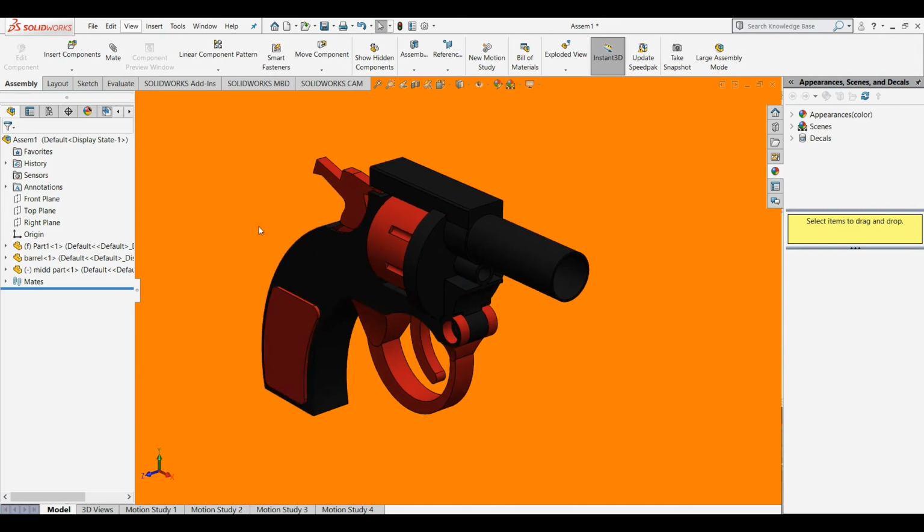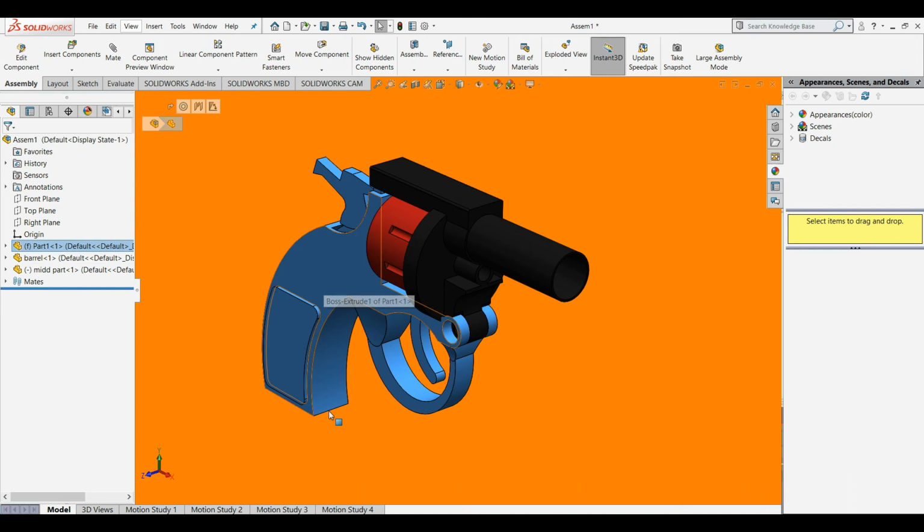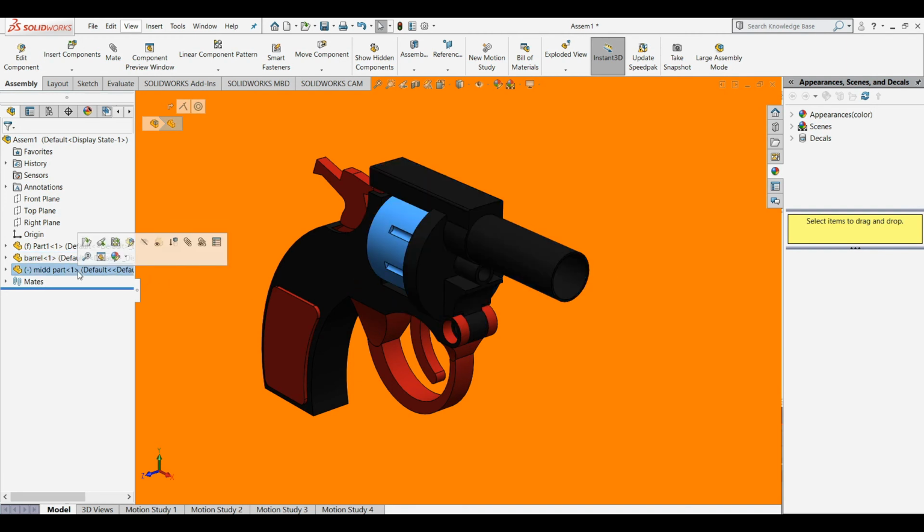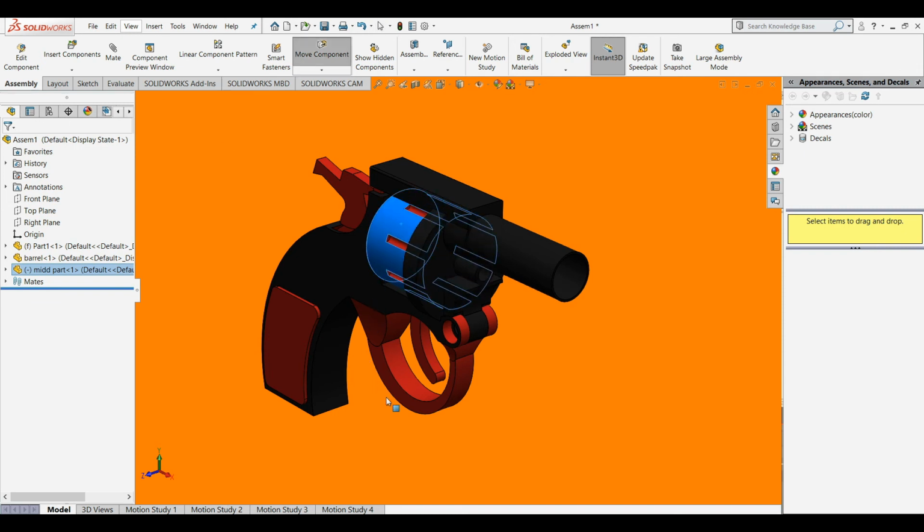As you can see in the design tree, we have different parts of this toy gun. If I select this part 1, you can see it will select this whole part. If I select this barrel, you can see my barrel is selected. If I select this mid part, as you can see, you can select this mid part.